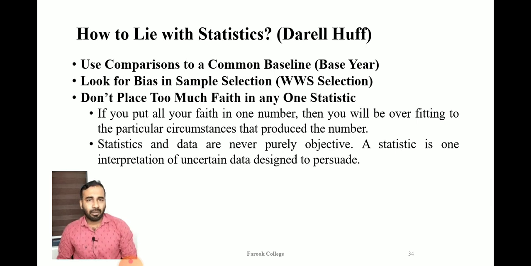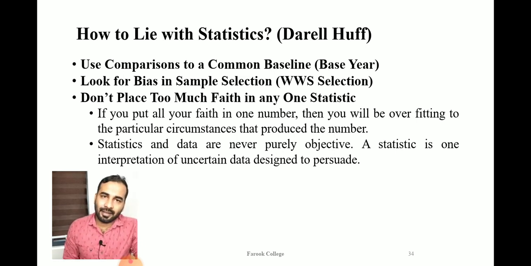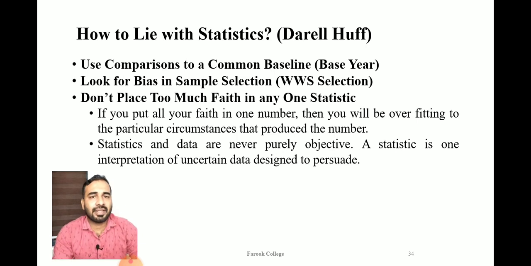Then the next problem is, use comparison to a common baseline. Whenever we compare two data sets, we have to use a common base. This is a problem that was very familiar to us when we discussed the GDP growth rate.